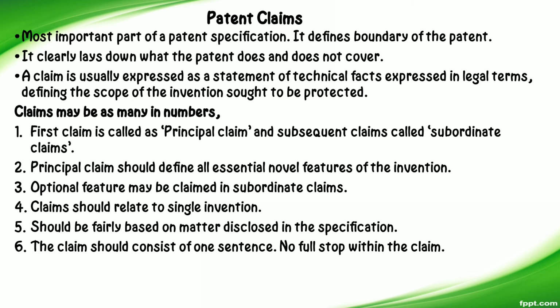There are two types of claim. The first claim is a principal claim and subsequent claims are called subordinate claims. The principal claim should define all essential novel features of the invention, and optional features may be claimed in subordinate claims.